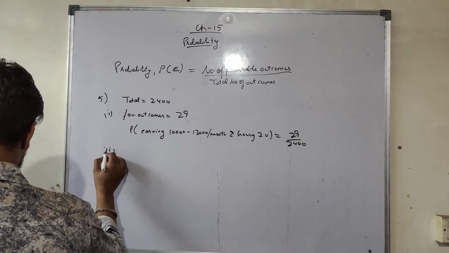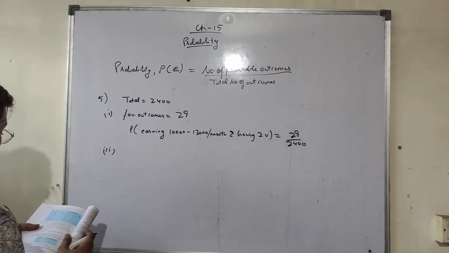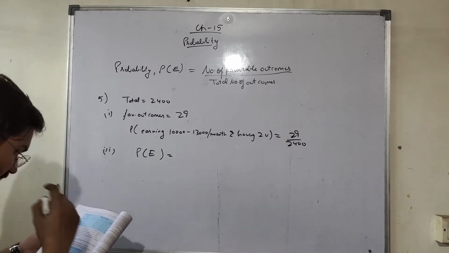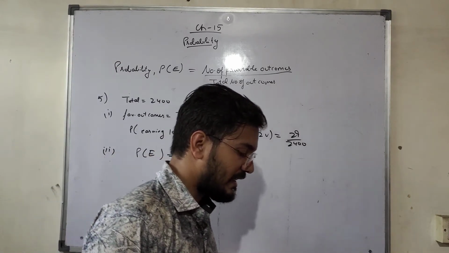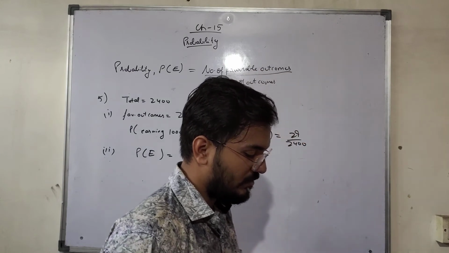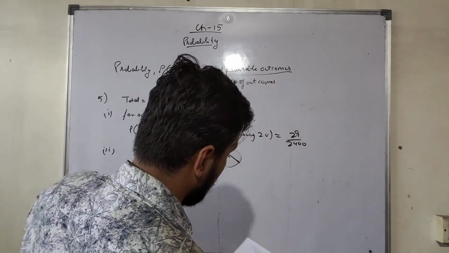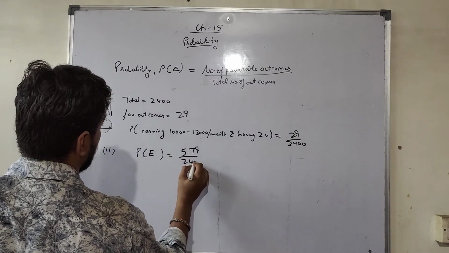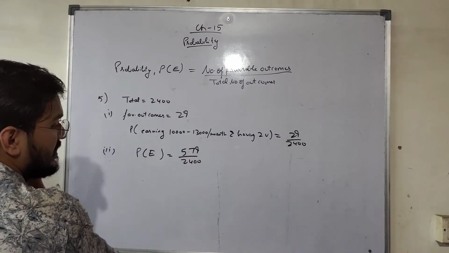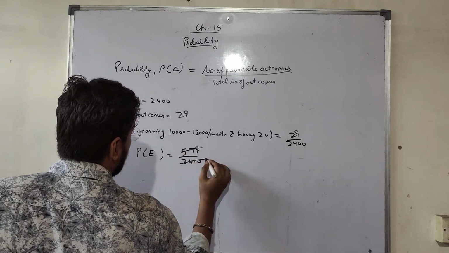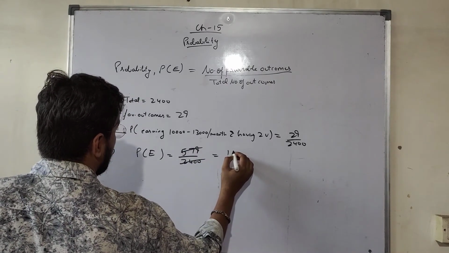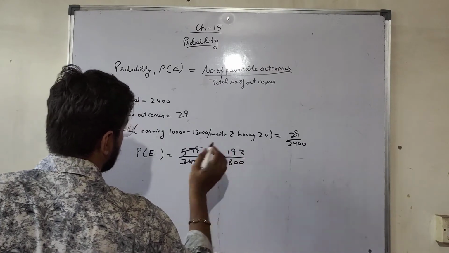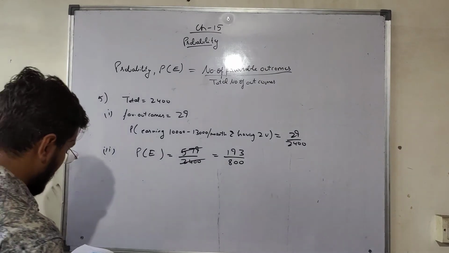Second part, the probability of this event will be earning 16,000 or more and owning exactly 1 vehicle. 16,000 or more and owning exactly 1 vehicle is 579. So 579 upon 2400. 3 1 time, 3 9 time, 3 3 time, 3 8 time. This is the answer.